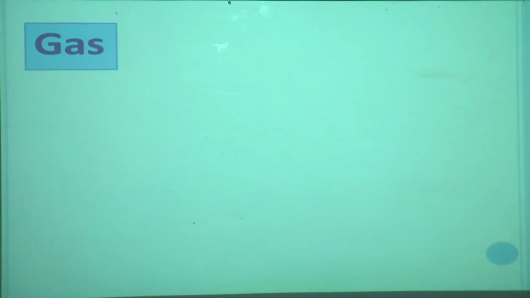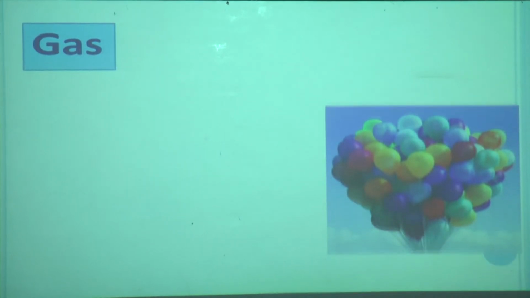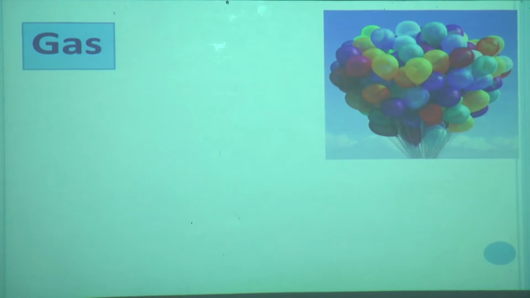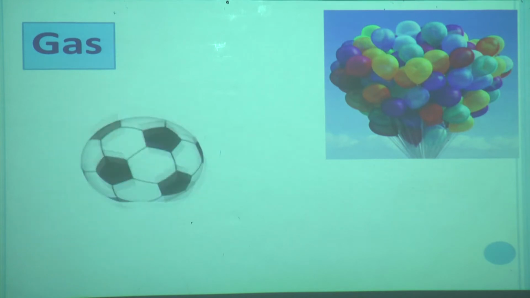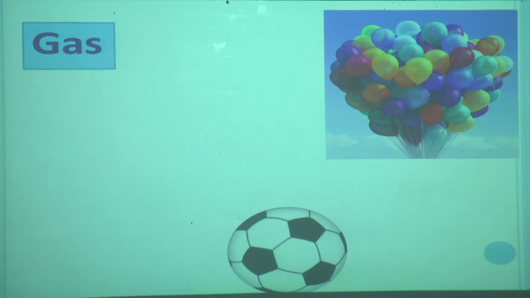Now we will see the gas state. You can see there is air in the balloon and there is air in the ball. We can't see air, but we know that there is air in the balloon. That's why the balloon can fly, go up, and even the ball can bounce because air is there.